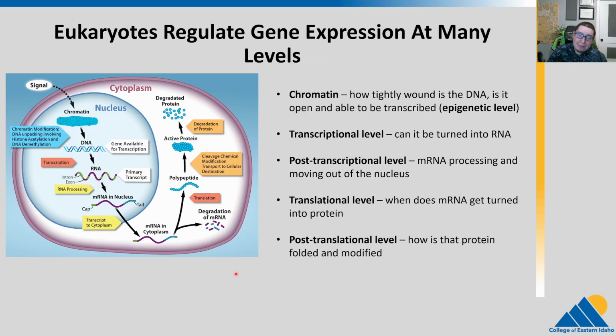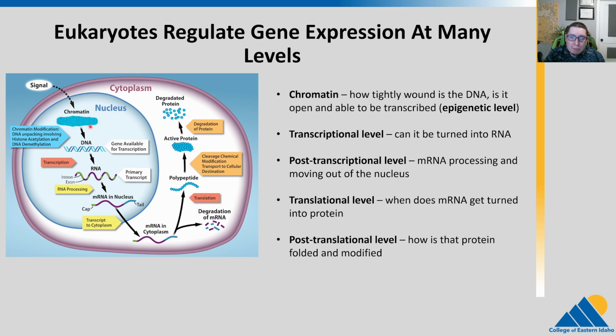In eukaryotes, there's a lot more levels of gene regulation here. We're going to start at the top and work our way through. This is not an exhaustive list, obviously, but we're just learning. So, really at the top, we have the signaling, right? We talked about external signals from outside the cell that come in. We're not going to get too much into that here, but there are external signals. But let's look at our central dogma here.